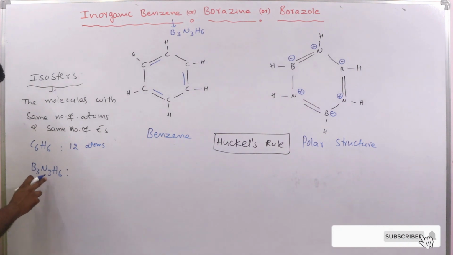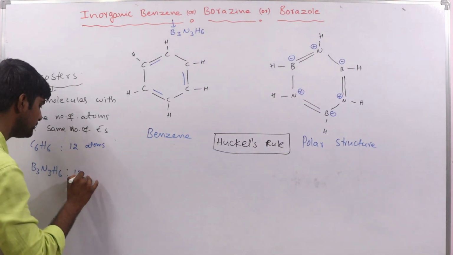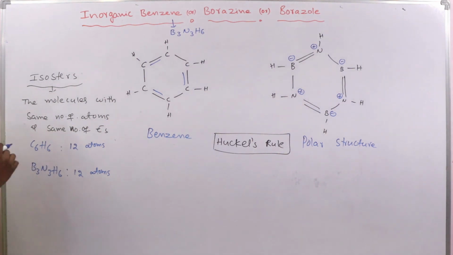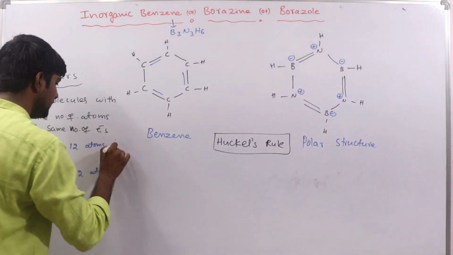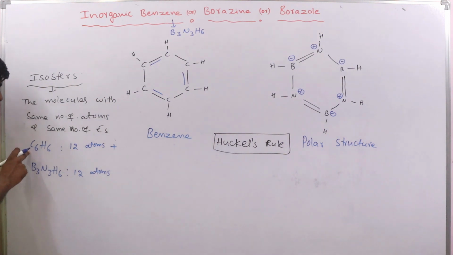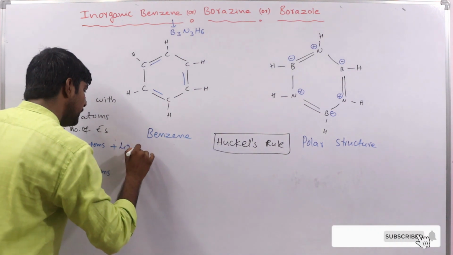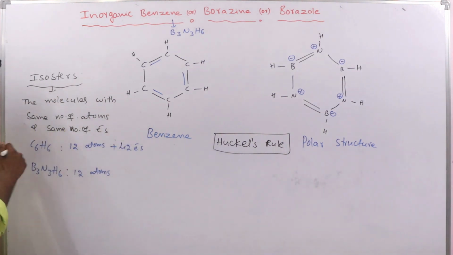Here also 3 plus 3, 6 plus 6, so we have 12 atoms. So the same number of atoms are present in both molecules, as well as the same number of electrons. Each carbon has 6 electrons, 6 into 6, 36. And each hydrogen has 1 electron, so in total 42 electrons are present in benzene.